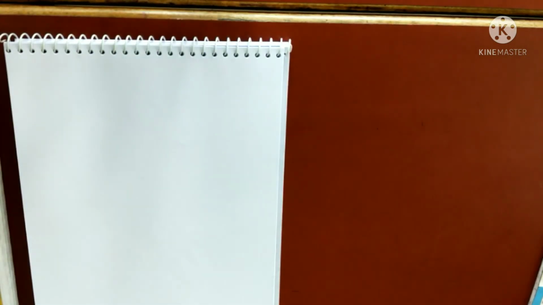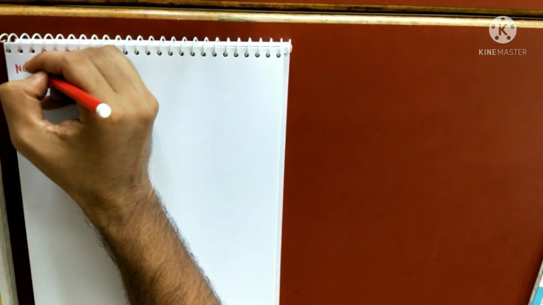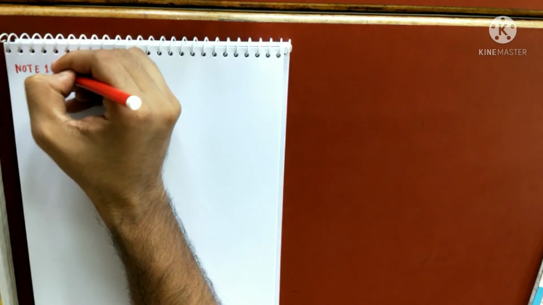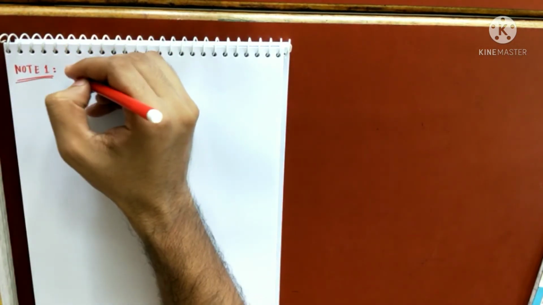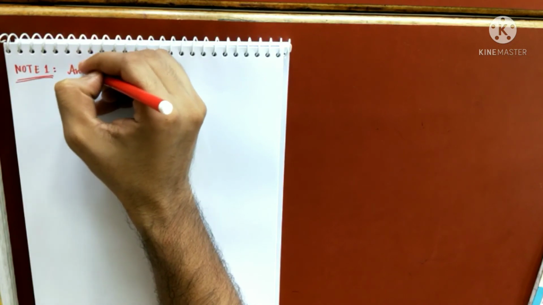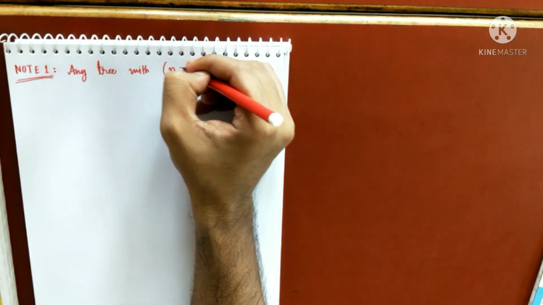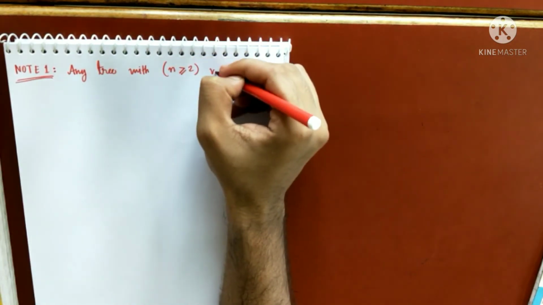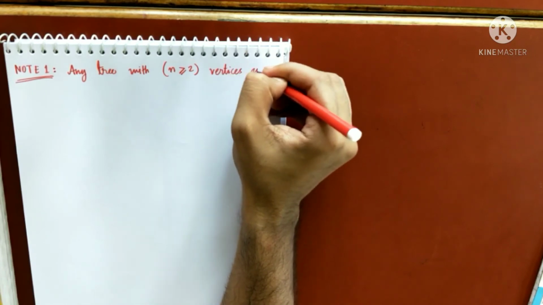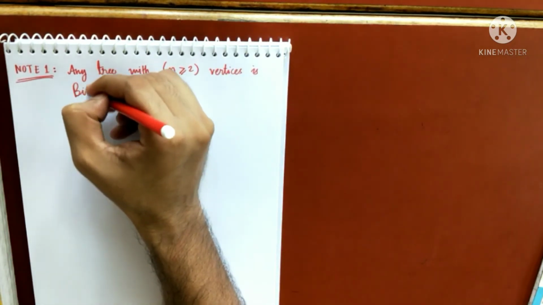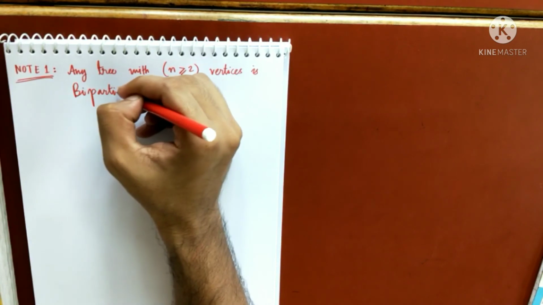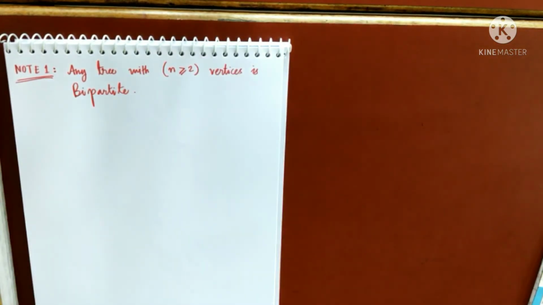So I'll be concluding today's lecture with two important notes. Note 1. Any tree with n greater than or equal to 2 vertices is bipartite. It is very easy to prove why it is bipartite. Any tree with at least 2 vertices is bipartite.